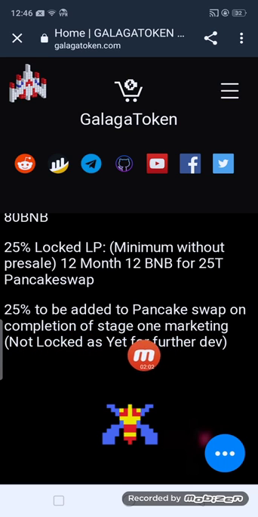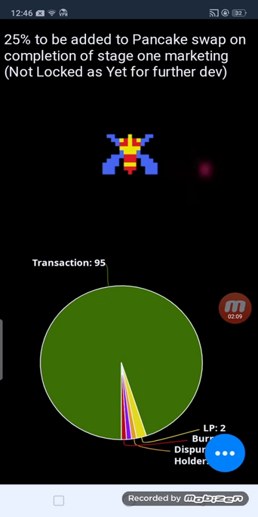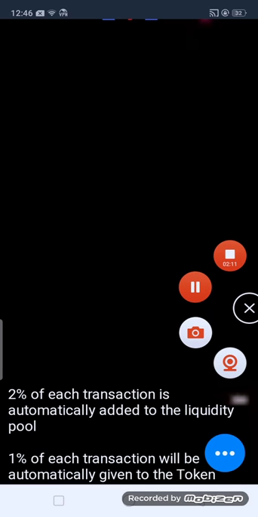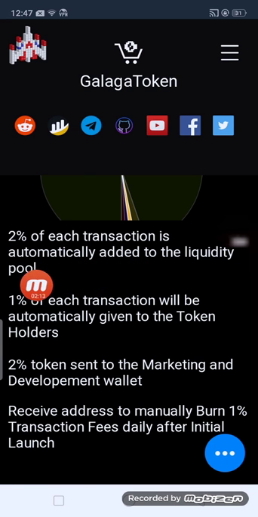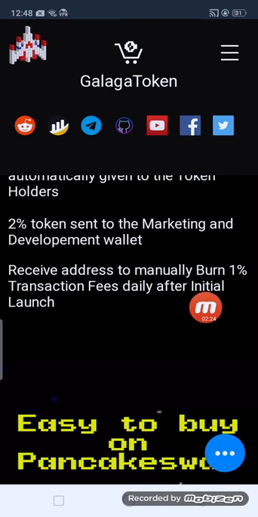On completion of the presale, marketing is not locked as yet for the transaction. 2% of each transaction is added to the liquidity pool. 1% of each transaction will be given to the token holders. 2% of tokens are sent to the marketing and development wallet. 1% of the transaction fee is sent to the burn address, only after launch.